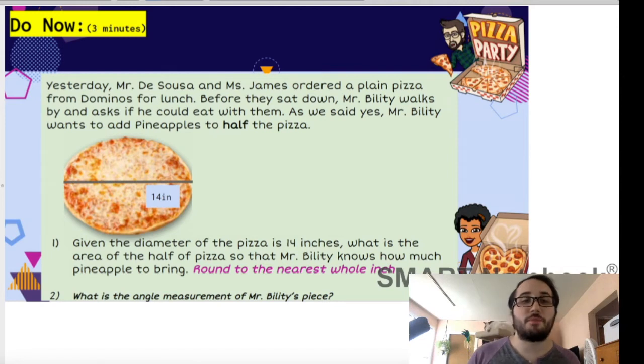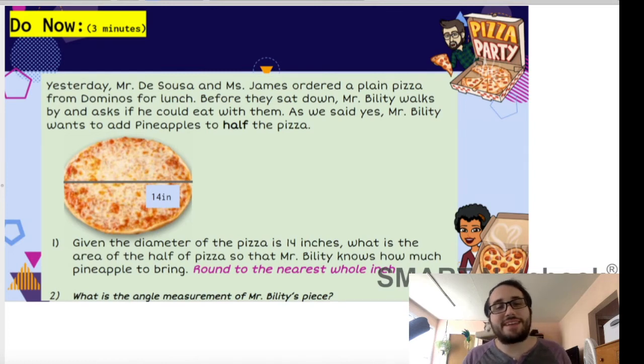Billy walks by our room and asks if he could eat with us. And we're like, all right, sure. But Mr. Ability, of course, was like, you know what, I want to add pineapples to half of the pizza. So, long story short, James and I are eating lunch, Mr. Ability walks by and asks, hey, can I eat some pizza with you? But I want to put pineapples on half of the pizza because he likes pineapples on his pizza.